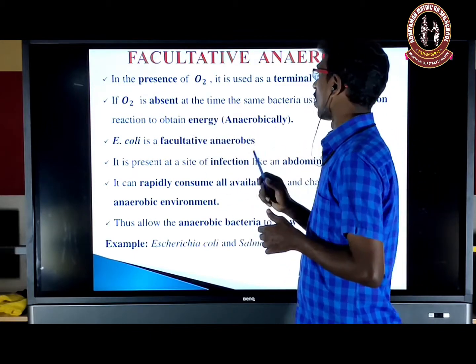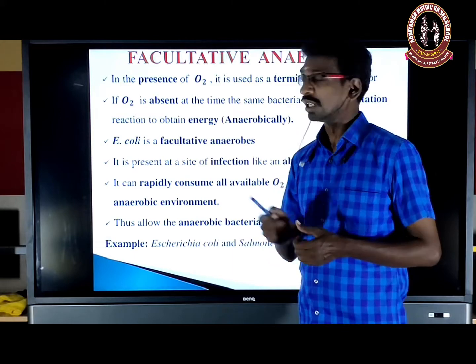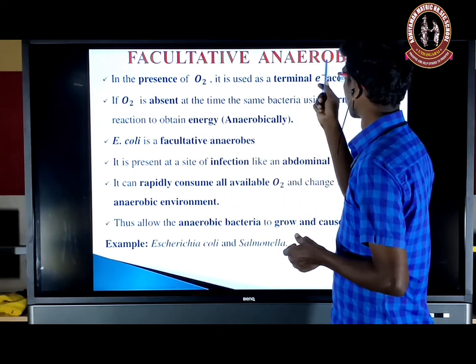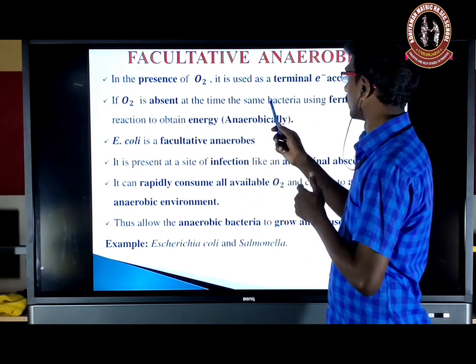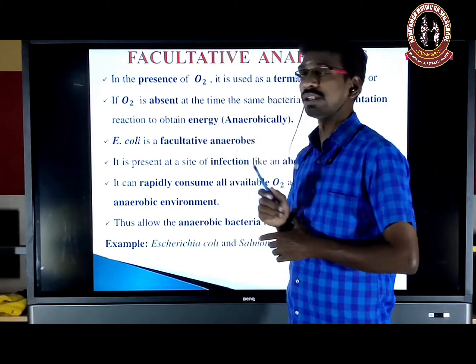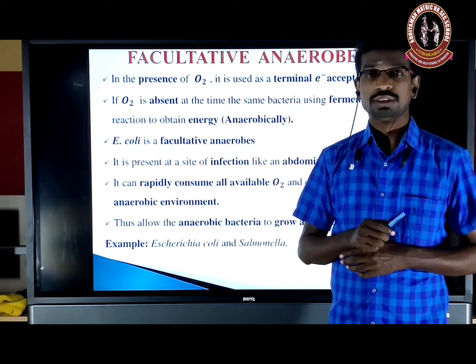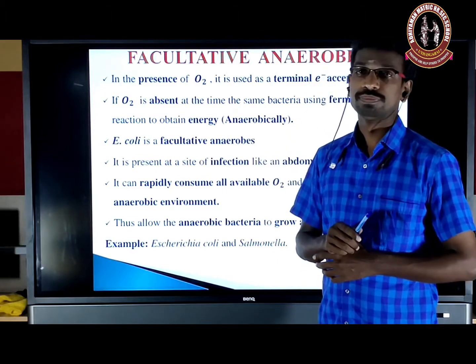So in the presence of oxygen, the terminal acceptor of the electron is oxygen. And in the absence of oxygen, the same bacteria uses the fermentation reaction to obtain energy, that is, anaerobically.